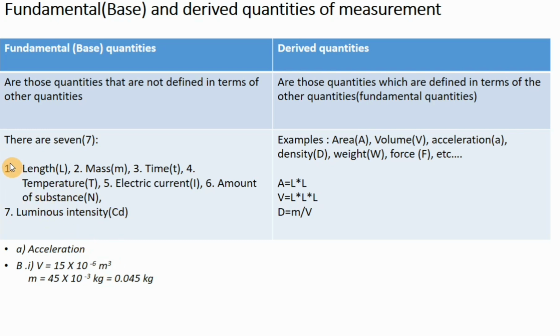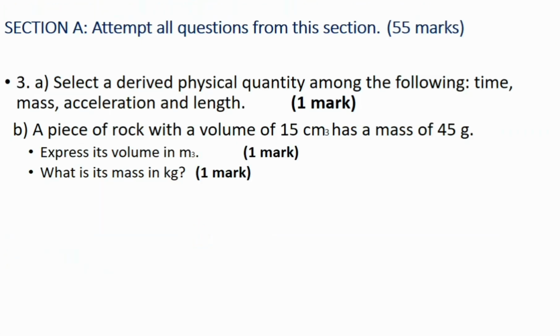Thank you very much for today. So I think next time we are going to continue with question number 4. As you see, this question number 3 was very simple. What we were supposed to know for question A is to differentiate the derived physical quantity from the fundamental quantity, and for B is to know how we can express centimeter cubes in meter cube and gram in kilogram.